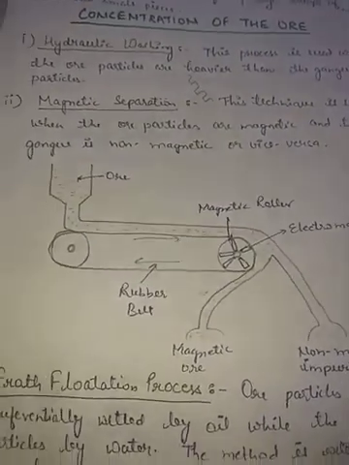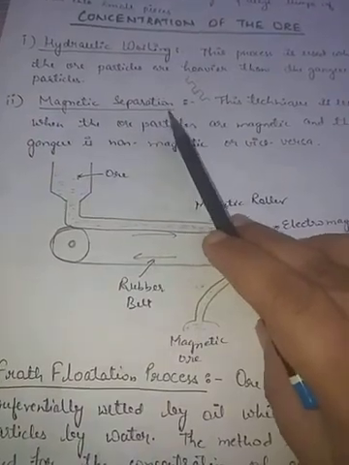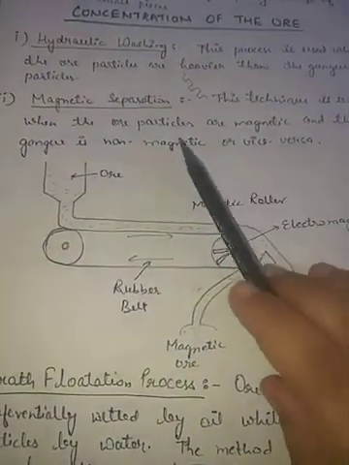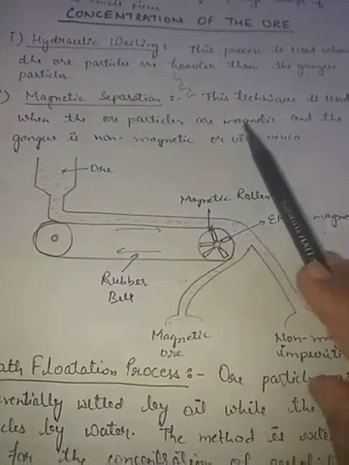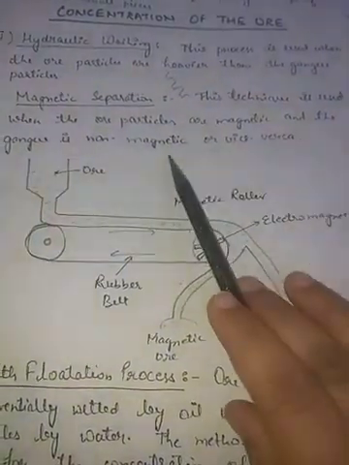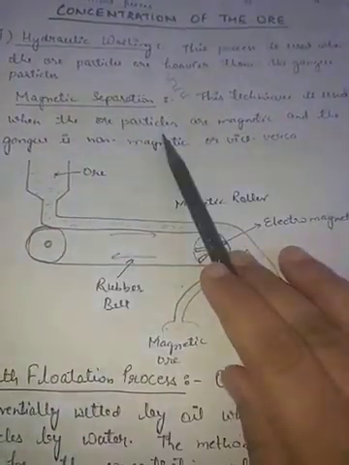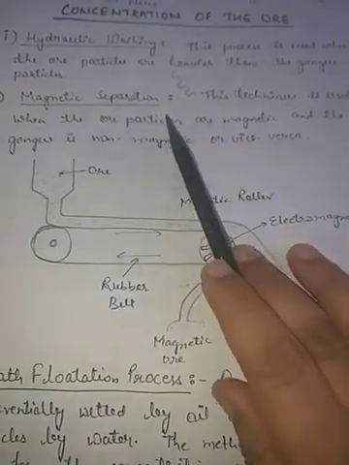Gangue means impurities. Now the second one is magnetic separation. The name itself is telling. See, out of the two, ore and the gangue, we can use this process in both the ways.